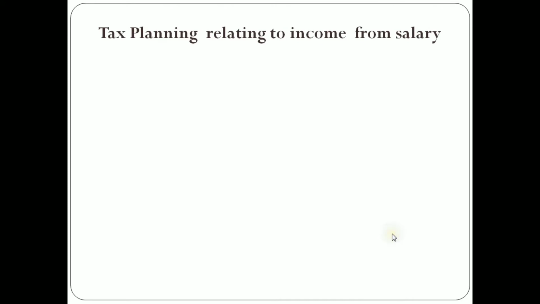And the next one comes tax planning relating to income from salary. How an individual can save his tax incidence from salary income. Here in salary, basic terms are advance salary, perquisites, allowances like DA, HRA, and leave travel allowances, leave travel concessions, medical allowances, reimbursement of medical expenses, monetary and non-monetary benefits. These are the contents of salary and the plans to save tax under the head income from salary.